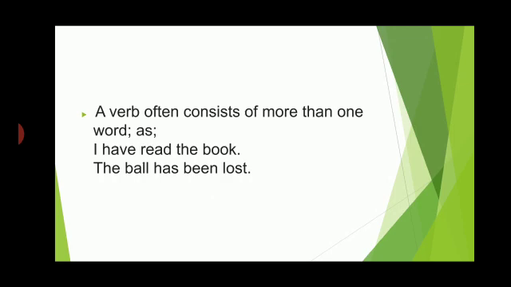A verb often consists of more than one word, such as I have read the book. So here the main verb is read, but have is also a helping verb. Have is helping the main verb read. Sometimes in a sentence we can have more than one verb also. The ball has been lost.